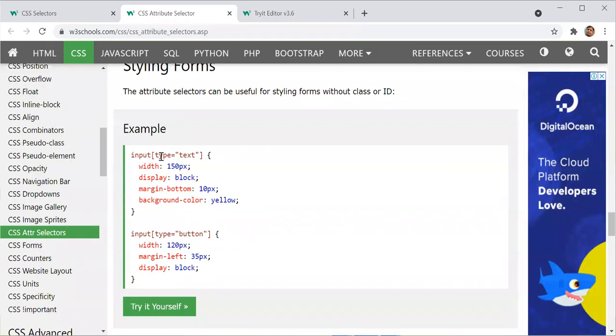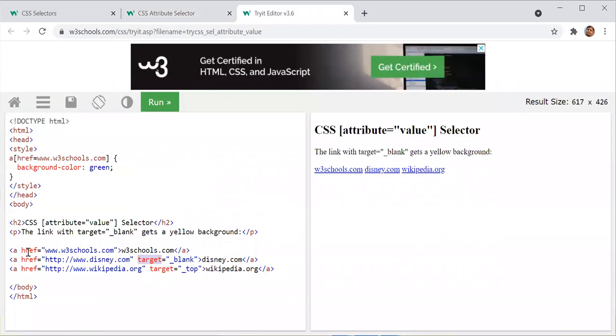No, it will work for attributes also. For attribute only. Like we have a text box, then we can write input type equal to. Then this is not type. Href is not an attribute. Href is an attribute.